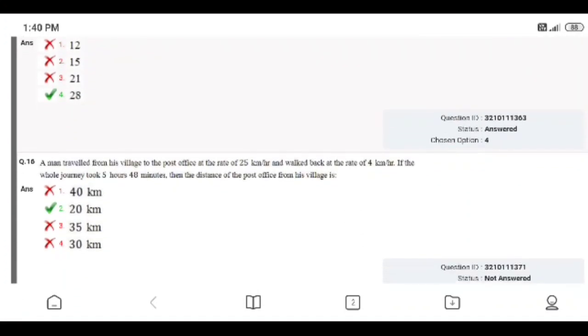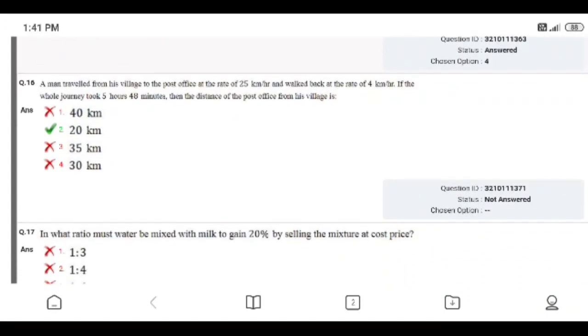A man travelled from his village to the post office at the rate of 25 km per hour and walked back at the rate of 4 km per hour. If the whole journey took 5 hours 48 minutes, then the distance of the post office from his village is 20 kilometers. I did not attend this question. You can calculate this question.